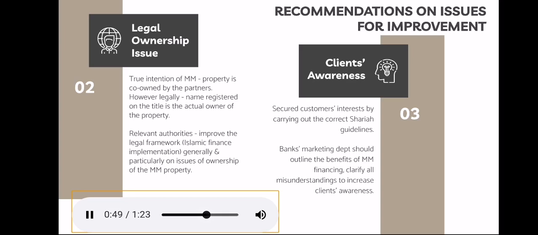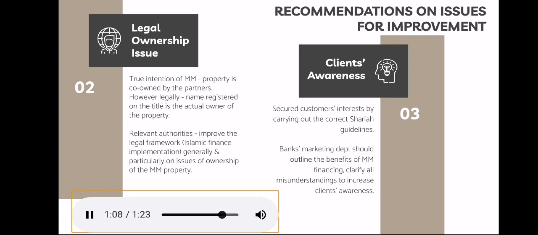This in fact does not capture the true intention of the Musyarakah mutanaqisah, that the property is actually co-owned by the partners. So, the relevant authority should improve the legal framework in terms of the Islamic finance implementation generally, and particularly on the issue of ownership of the property.